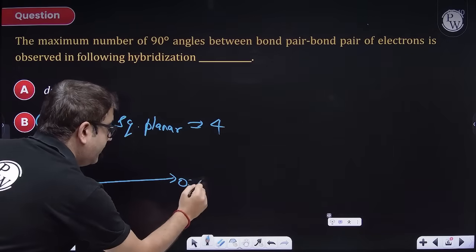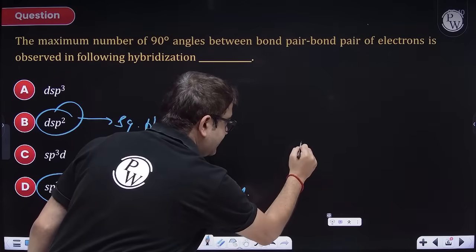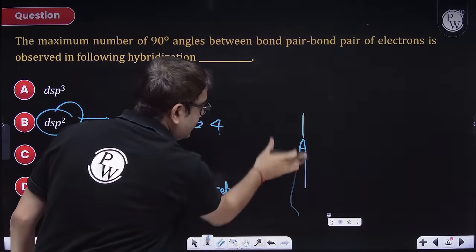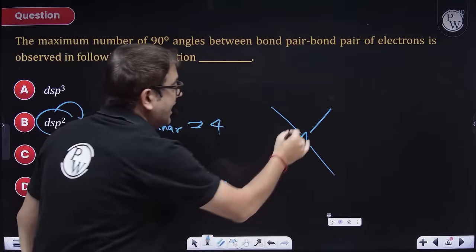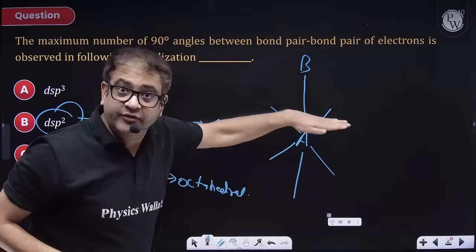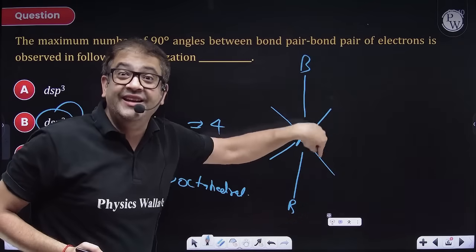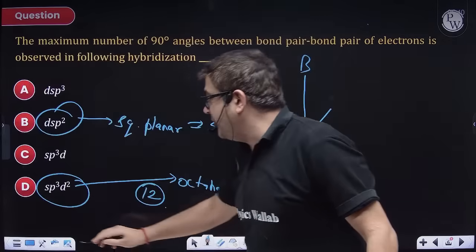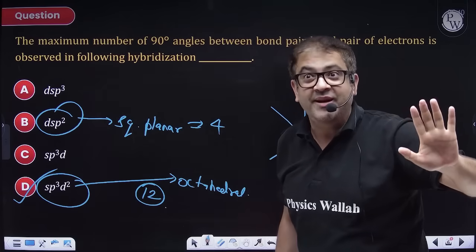Sir, it is octahedral. And if I am octahedral, beta, then I have a central atom, let's say A. It is connected from upside, downside. The best way to draw is, this is a square plane and I have one upside, one downside. So this bond will be at 90 degrees with these 4. This bond will be at 90 degrees with these 4, and these 4 are also at 90 degrees among themselves. That means I have 12 bonds which are at 90 degrees. So beta, the answer will obviously be option D, 12. Yes, doctor. I hope everybody is with me.